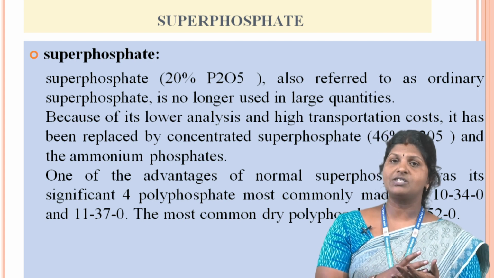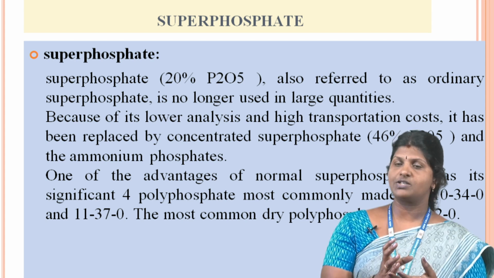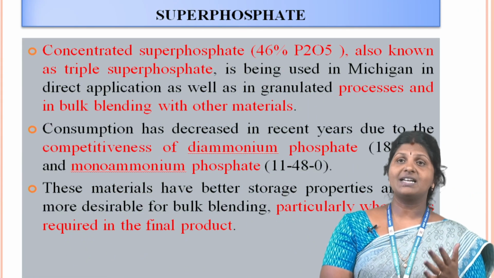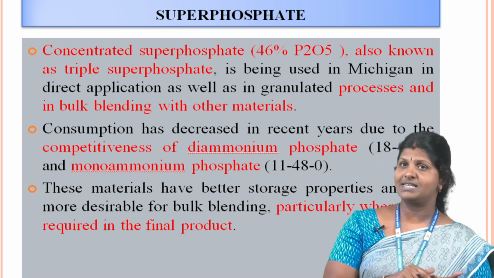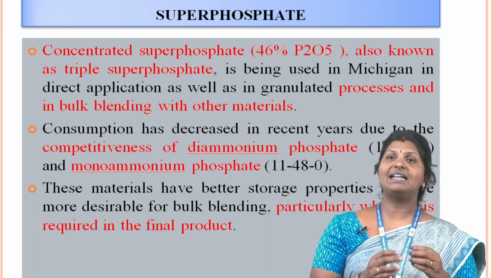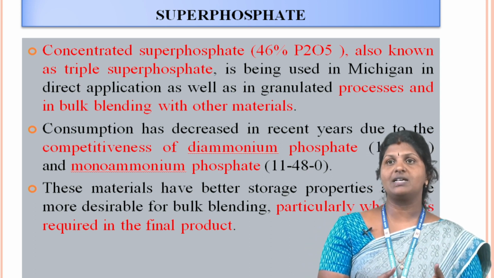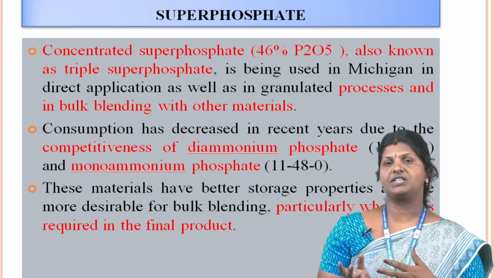polyphosphate solutions, most commonly made of 30:34:0 and 11:37:0. The most common dry phosphate is 13:52:0. The concentrated superphosphate, also known as triple superphosphate, with 46% phosphate, is being used in direct application as well as in granulation processes and in bulk blending with other materials.